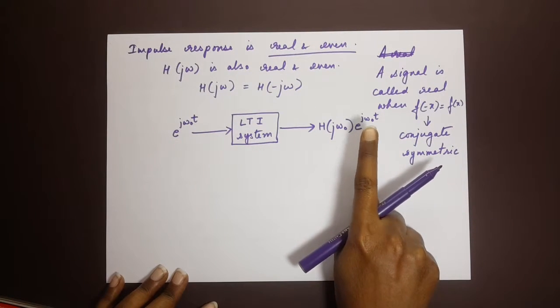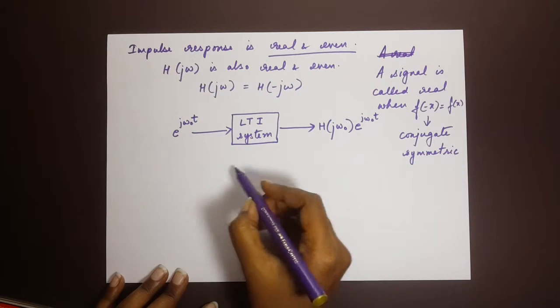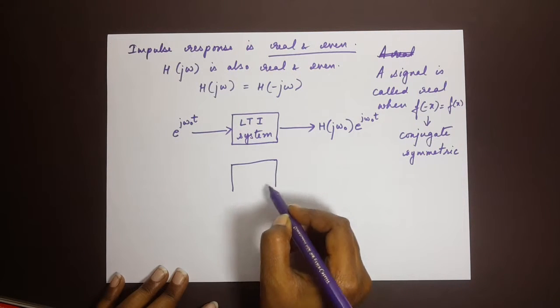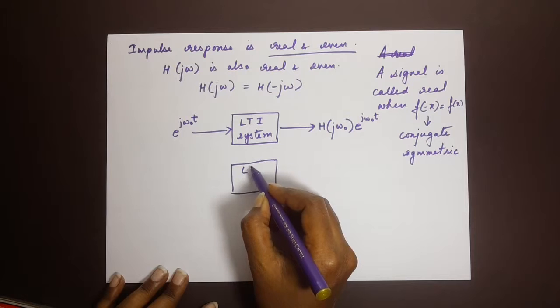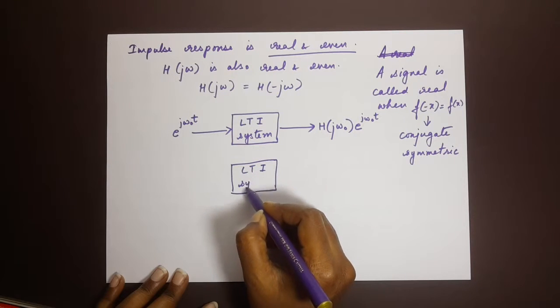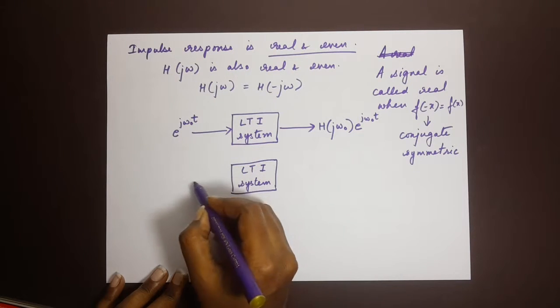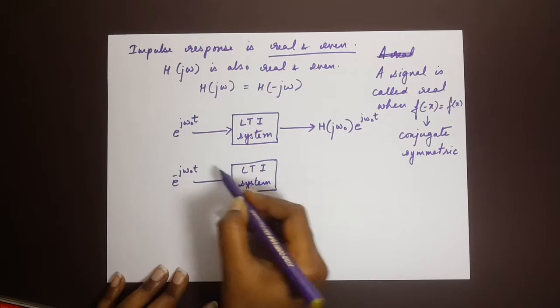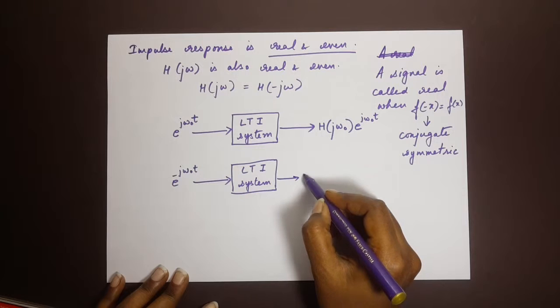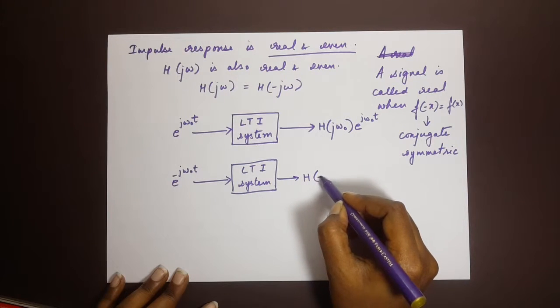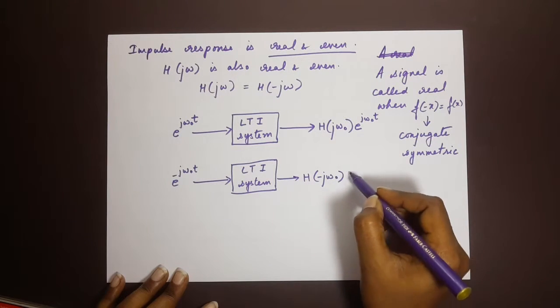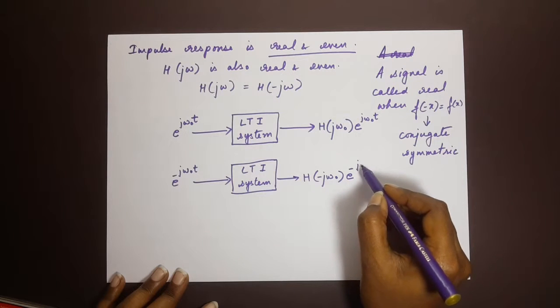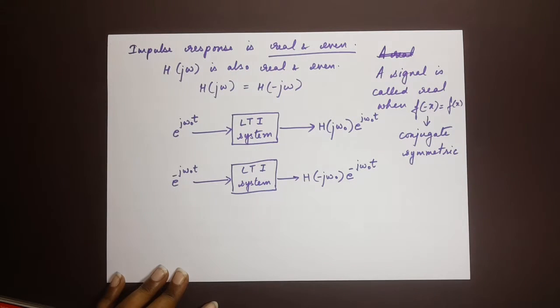Since this is real and even, if we were to take the same LTI system with an input of e power minus j omega naught t, then the output response would be H of minus j omega naught times e power minus j omega naught t.